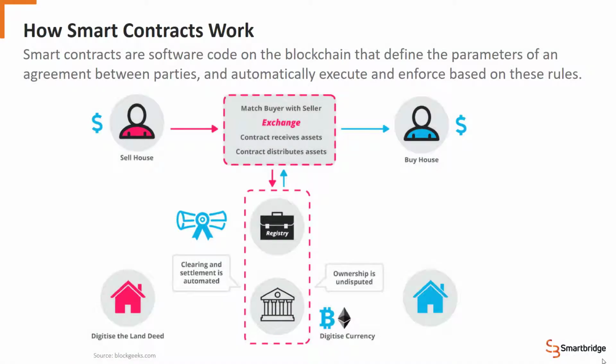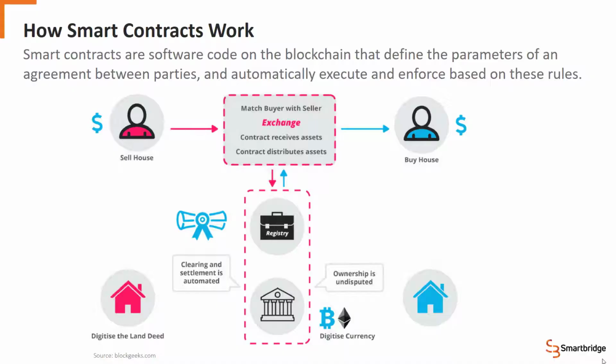So what is a smart contract? A smart contract is simply software code that is put on the blockchain, and it defines the parameters of an agreement between multiple parties. The cool thing about smart contracts is that they automatically execute and enforce based on these rules being satisfied.